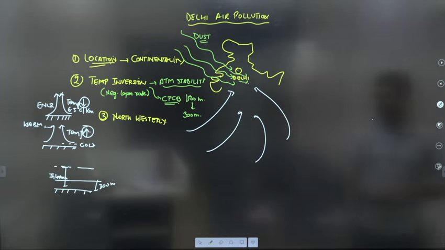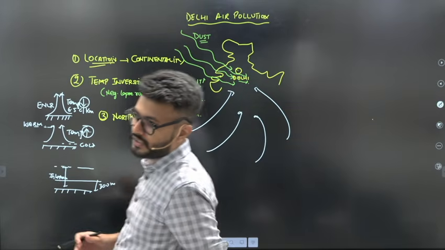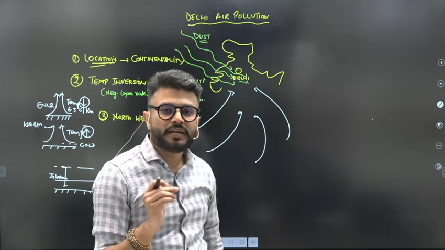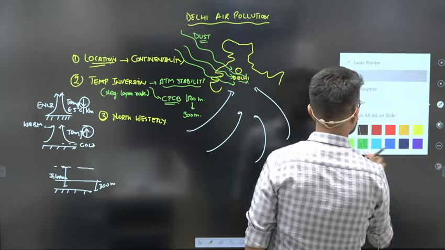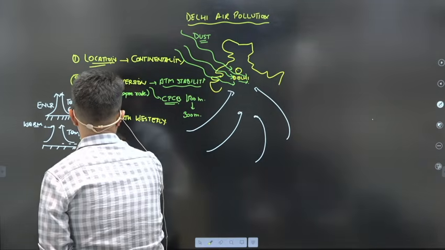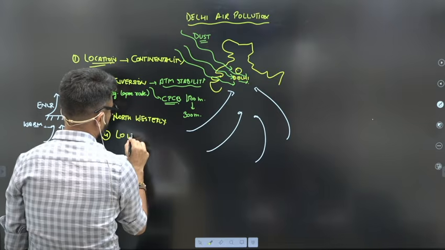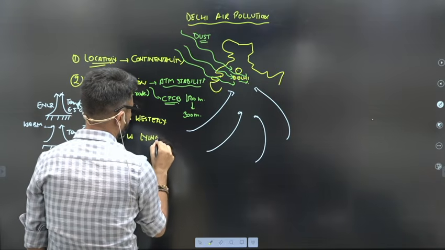Okay. Next, after it come the other points. The next important point responsible for Delhi's air pollution, among the natural geographical factors, is the low-lying basin topography.